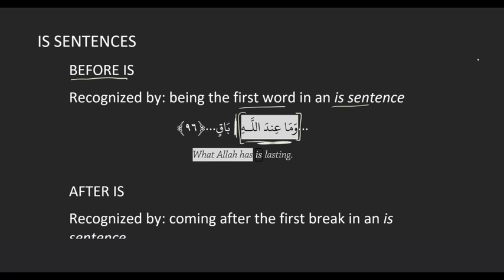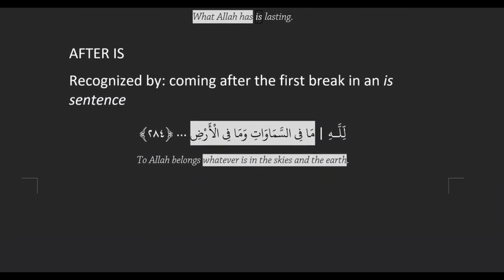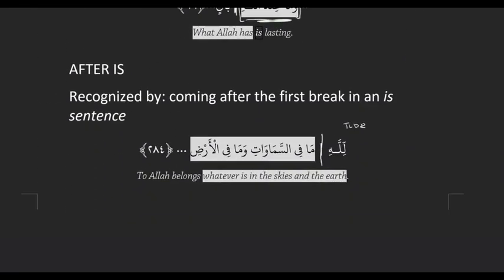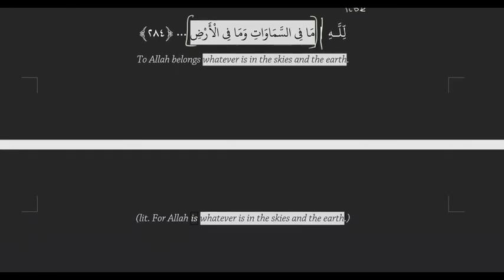And then take a wild guess as to how we recognize the after is. It's after the first break, because the after is what comes after the break. So you just find your break. Lillahi is noun, and it's noun, and there's no relationship between the word Allah and ma because it's specific noun. So break. And after the first break, you have your complex noun, and if it's after the break, it's the after is. It's straightforward. Ready for action sentences?